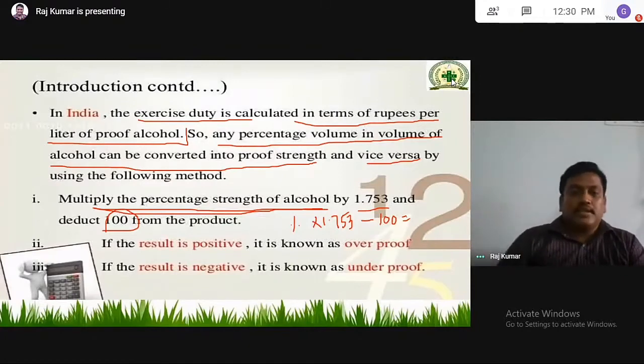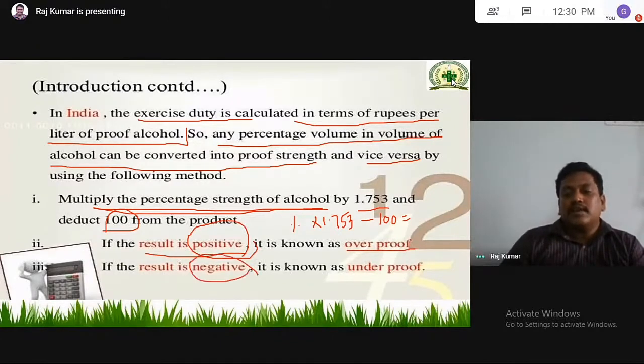Whatever result you get, if it is a positive value, then it is over. If it is a negative value, it is called under. Simply, whatever the strength, we multiply it by 1.753 and then subtract 100, and we get some x value. If the x value is positive, it is called overproof. If the x value is negative, it is called underproof.